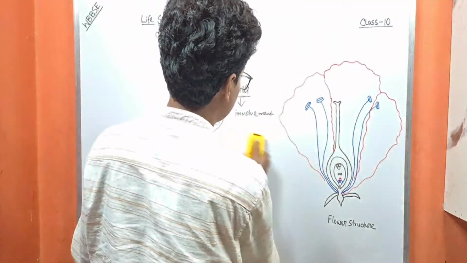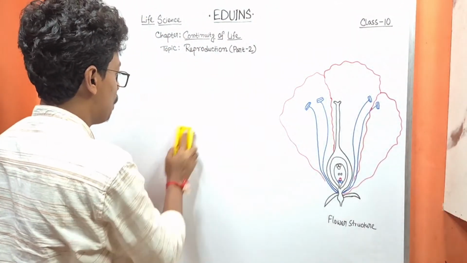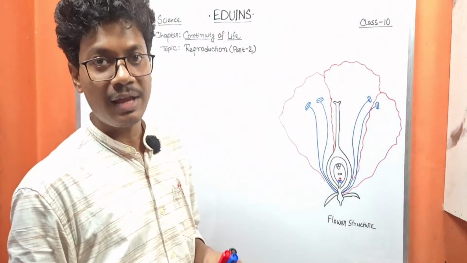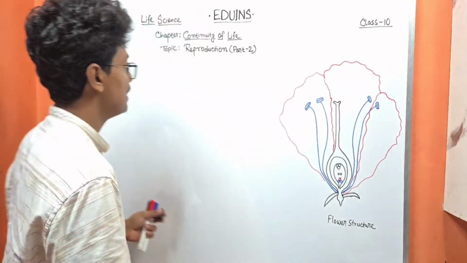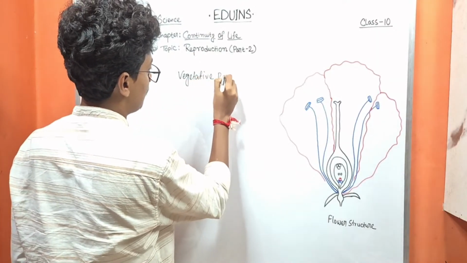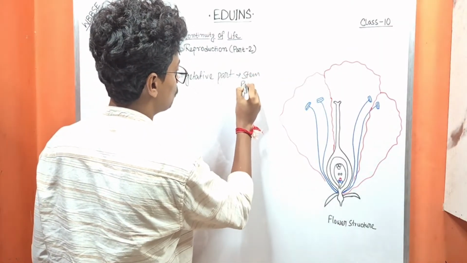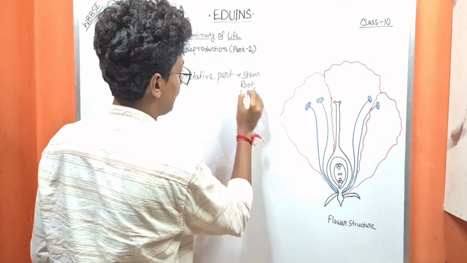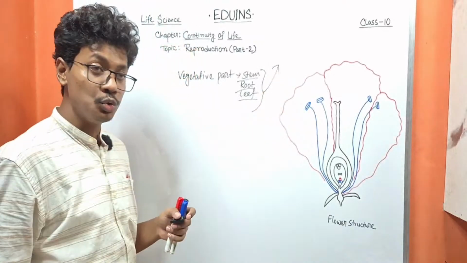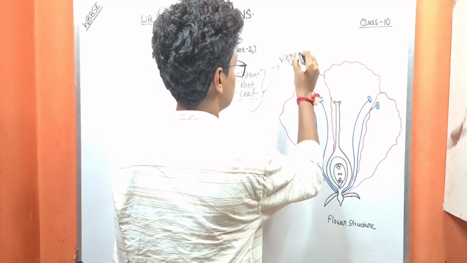So today we study the sexual or reproductive part of a plant. We know the plant has two parts, one is vegetative and another is reproductive. The vegetative parts are the stem, root, and leaf. In the previous class we discussed that those parts are able to produce a new offspring or new plant by vegetative propagation.